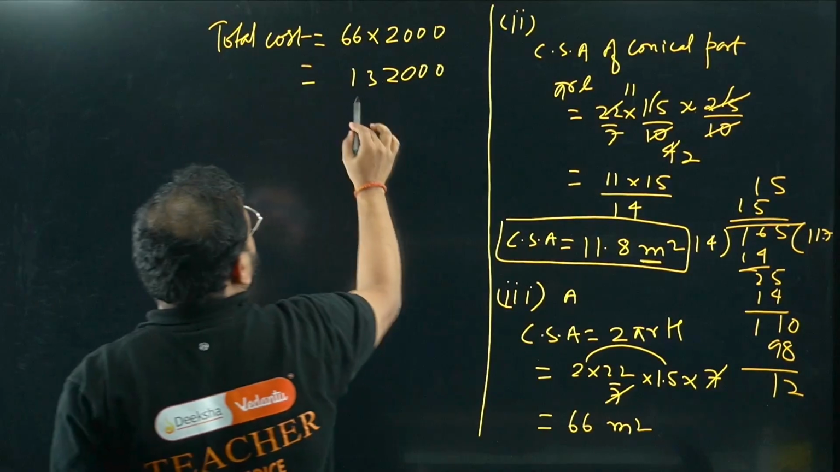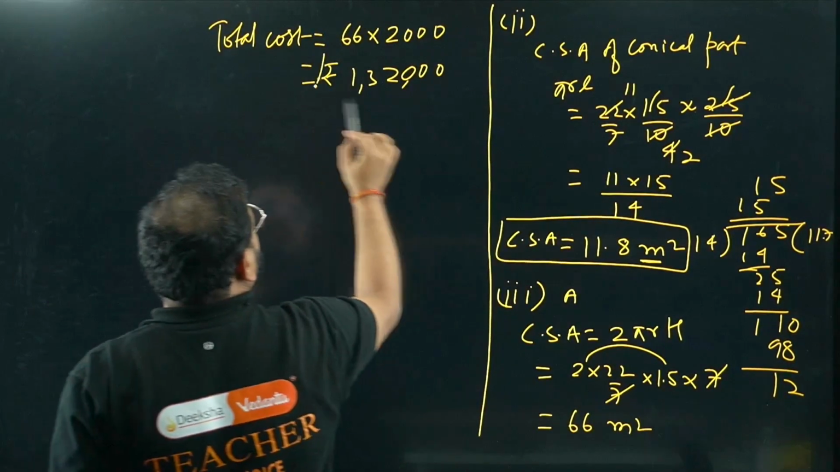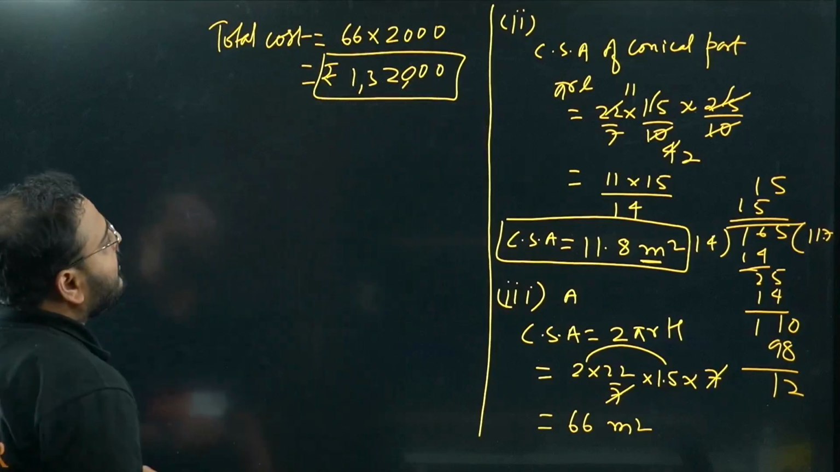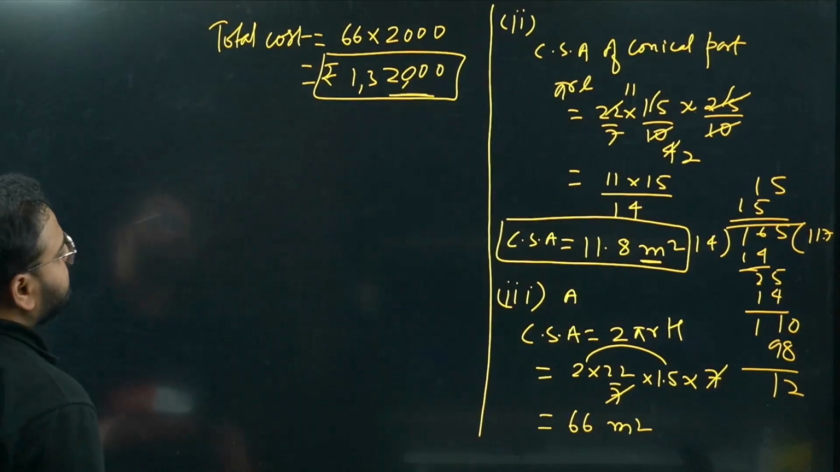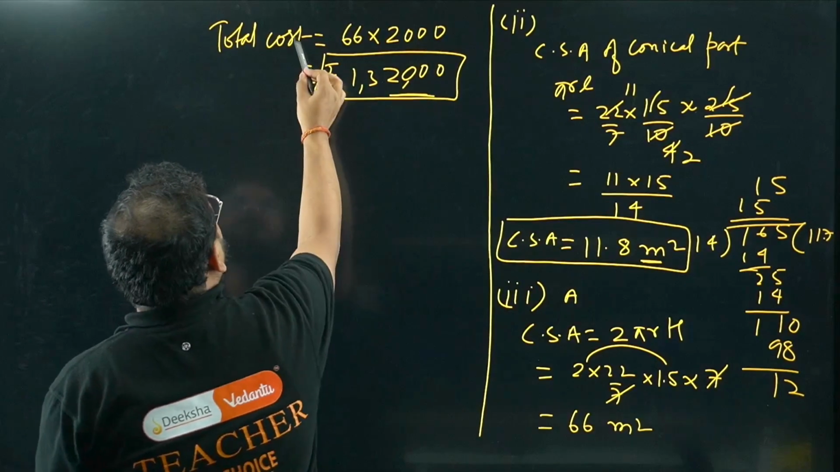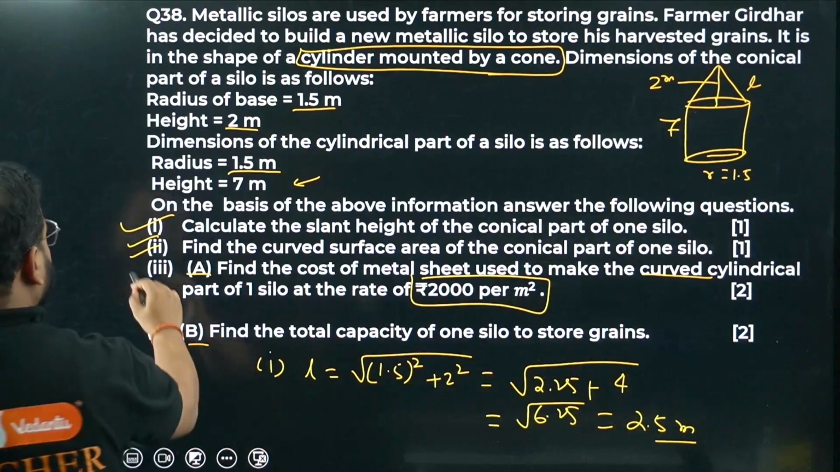1,32,000 rupees, of course. This is the total cost given here. Check the answer: 1,32,000 rupees. Okay, so this is clear. Let's move on with the next part, part 3B.